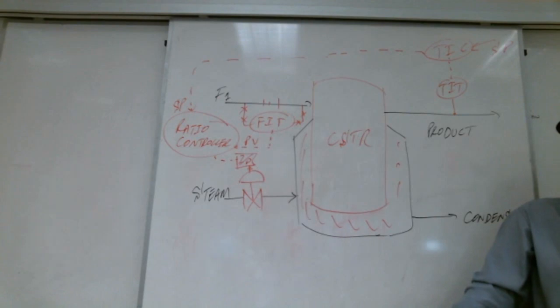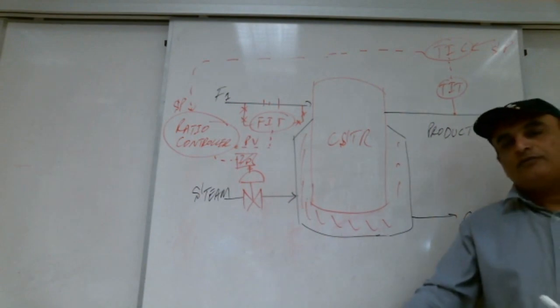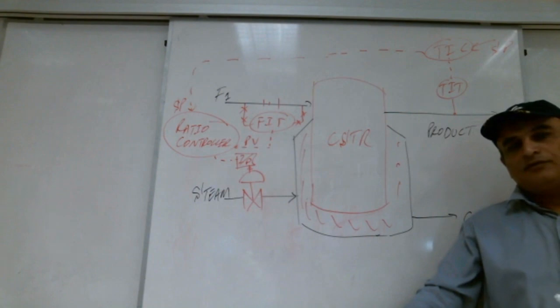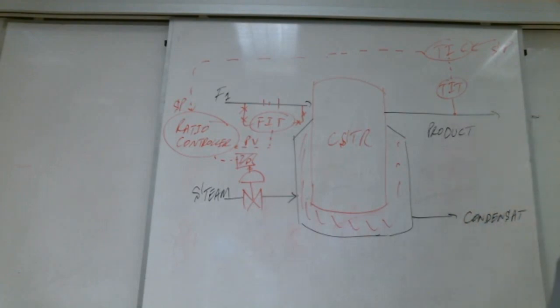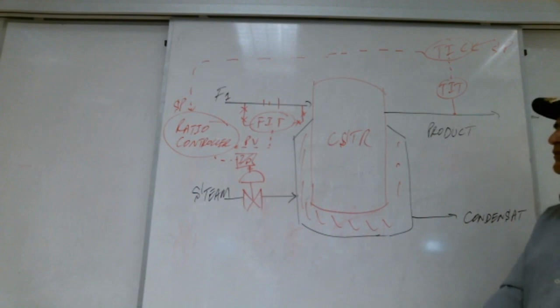Yes, Shabab. What type of control is this? Cascade with feed forward and feedback. Cascade. Cascade control. Still, we didn't put the feed forward in it. It is written in the book, I know, but still it is not there. So it is a cascade controller.